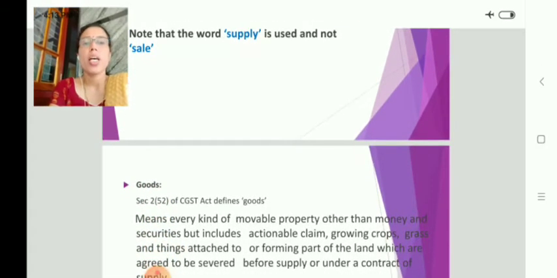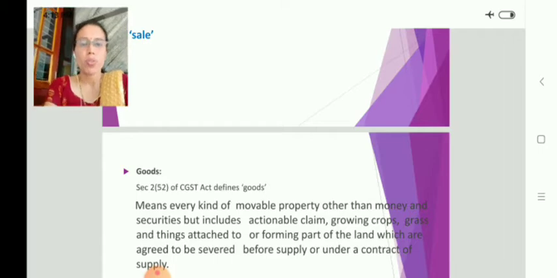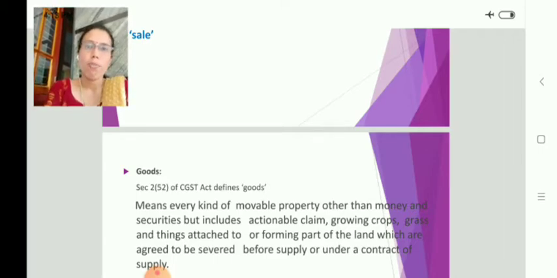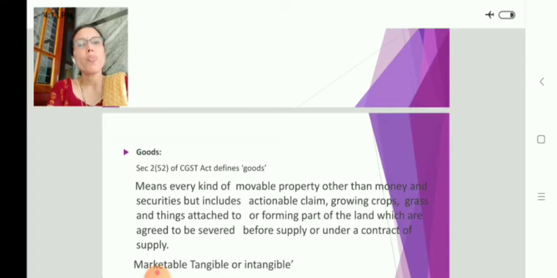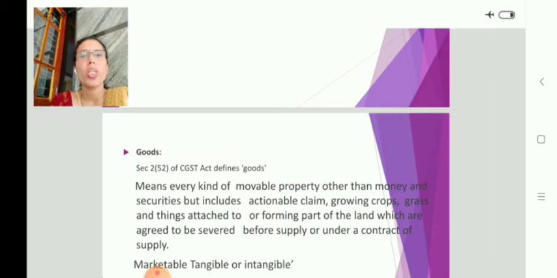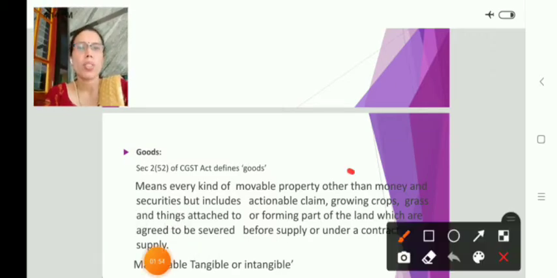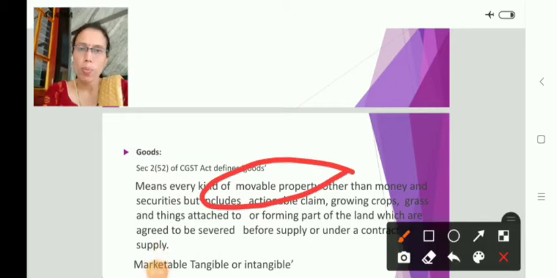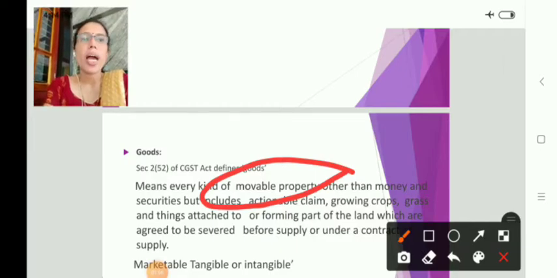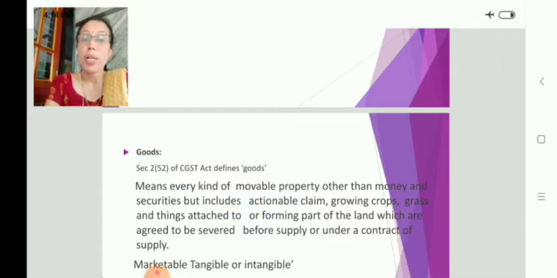Now let us see what is the meaning of goods, or the definition given by the Act for the term goods. Goods means every kind of movable property other than money and securities. So it includes all movable properties. But it does not include money and securities like shares and debentures, but it also includes actionable claims, growing crops, grass and things attached to or forming part of the land which are agreed to be severed before supply or under a contract of supply.